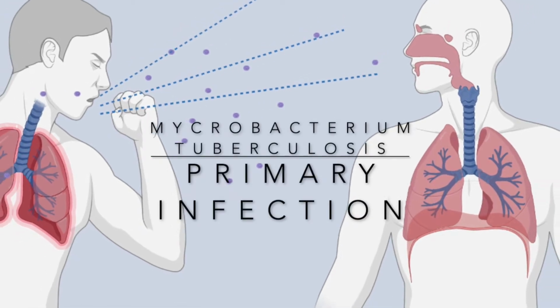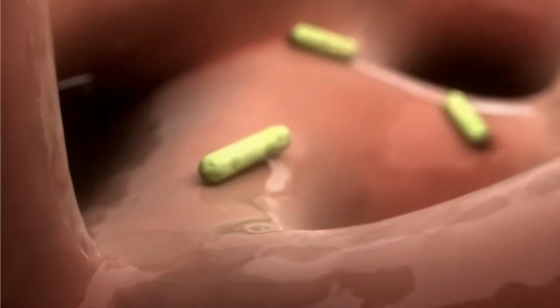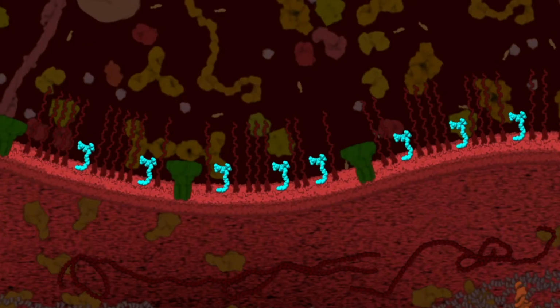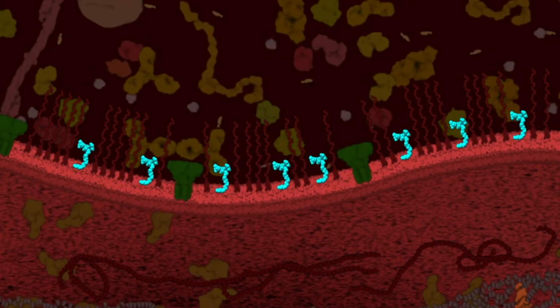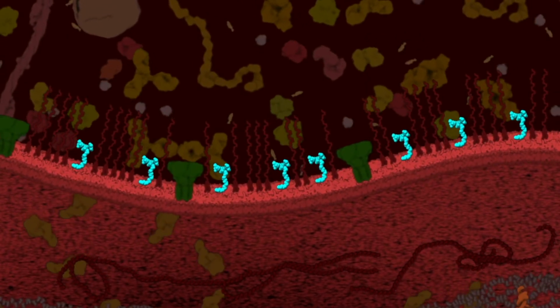Tuberculosis is one of the most deadly infectious diseases on the planet and is known to be caused by Mycobacterium tuberculosis. In this video, we will investigate the process of primary infection. Shown here is the surface of the MTB in red. There are various antigens embedded within a thick layer of various lipids and mycolic acid.